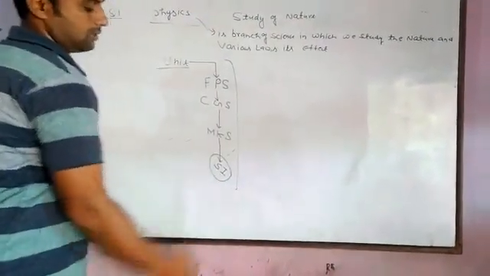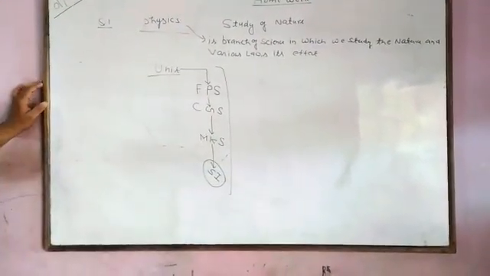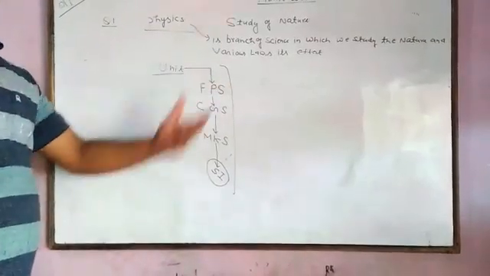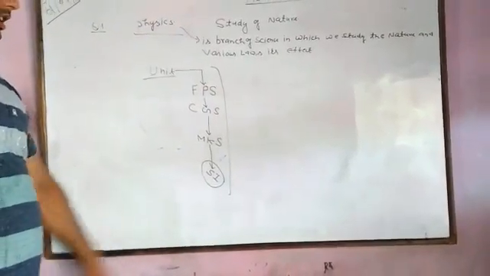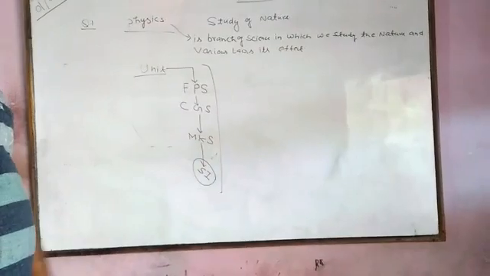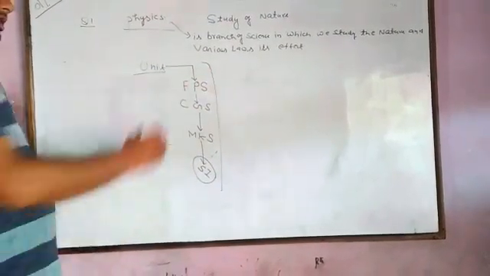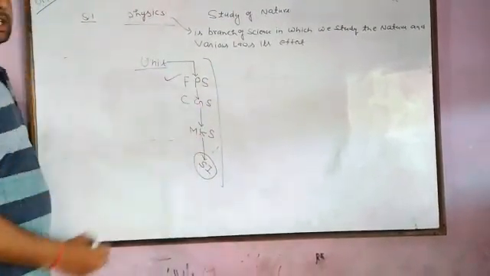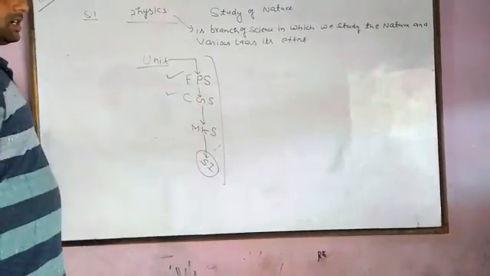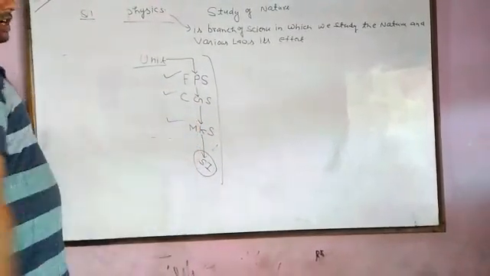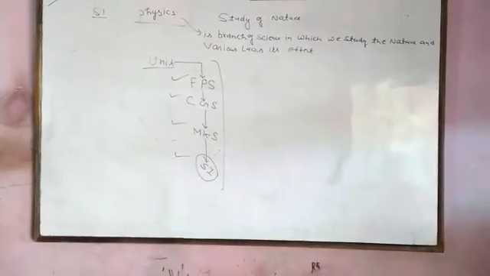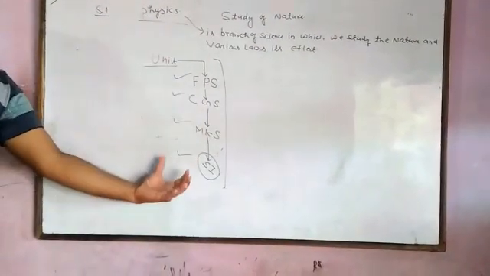These are the classification of the units: the FPS system, foot pound second; the CGS system, centimeter gram second; the MKS system, meter kilogram second; and the International System of Units. These are the basic systems in which we define the units.